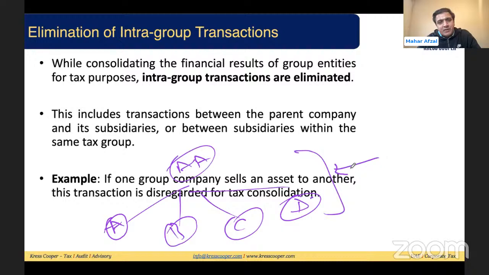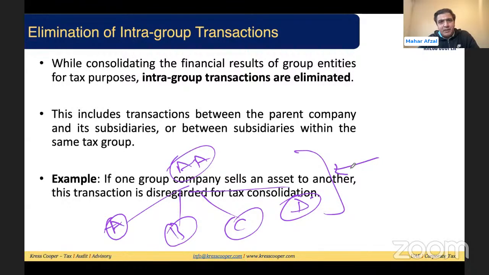The parent's primary responsibility is to prepare the consolidated financial statement. So the first question is, do they need to prepare separate consolidated financials for tax purposes? Yes. For accounting purposes there might be 15 entities, and within the 15 entities there might be one group or multiple groups. Each group is liable to prepare the financial statement for their tax purposes.